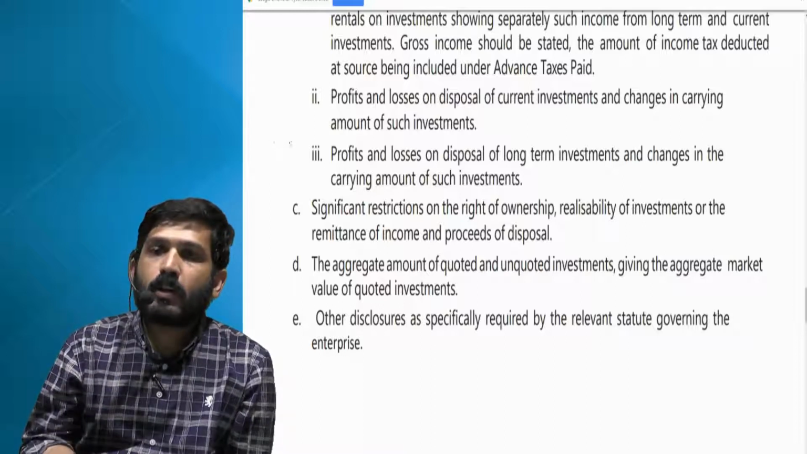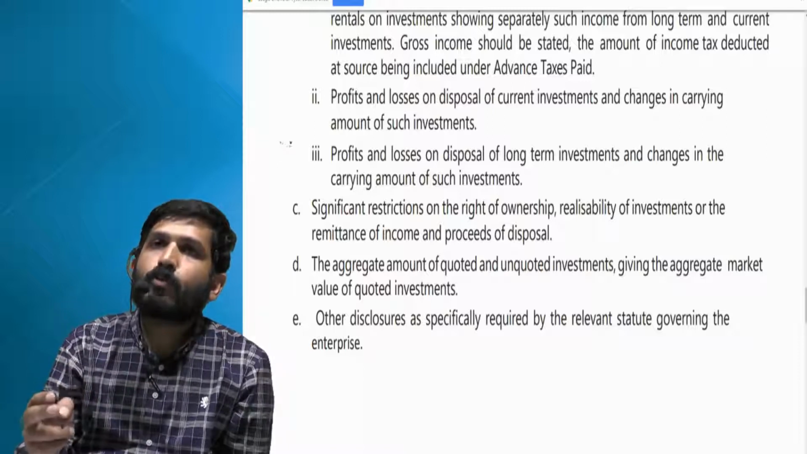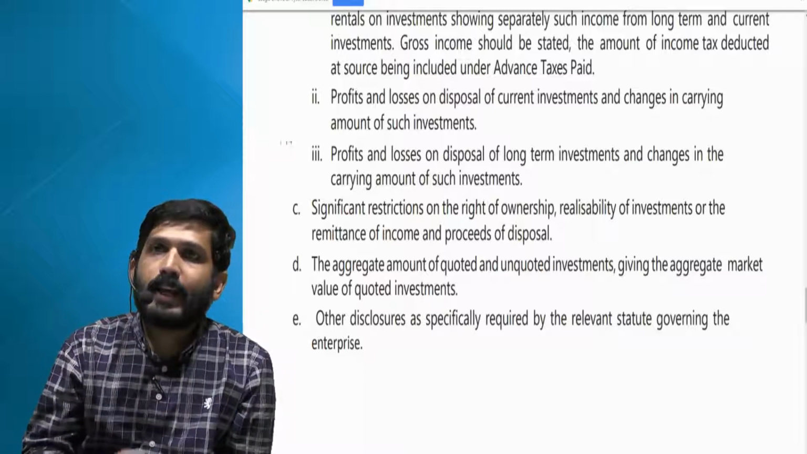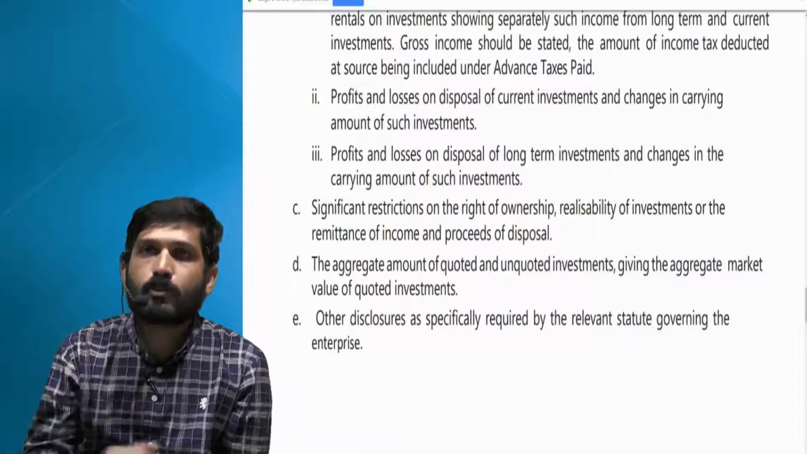Now when you are talking about current investments, cost or fair value, whichever is lower. If your fair value is lower, then you have to transfer that loss to P&L, and later on if fair value increases, you have to treat it as your income, but it cannot go beyond cost.